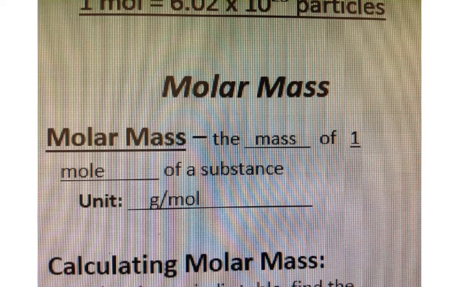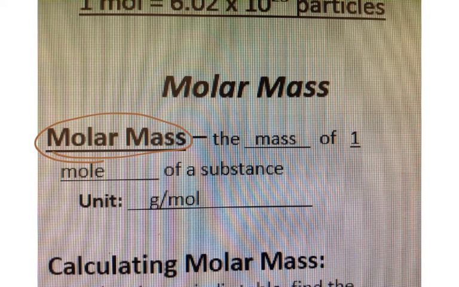One of the characteristics that's so special about a mole is if I counted 6.02 times 10 to the 23rd atoms, it actually equals what we call the molar mass, or the mass of 1 mole of that substance.